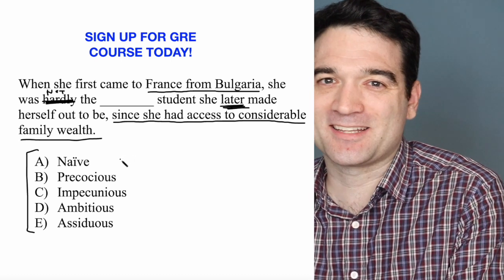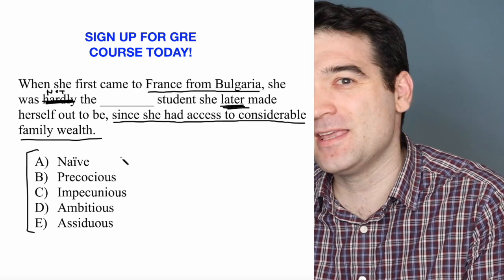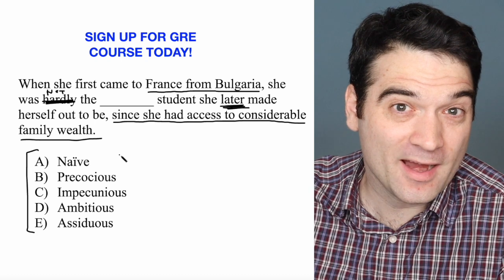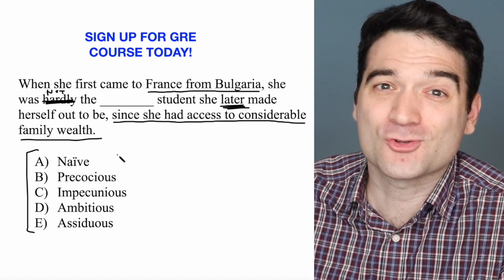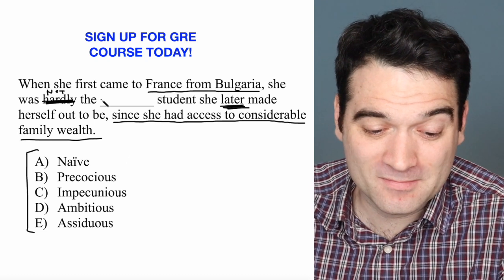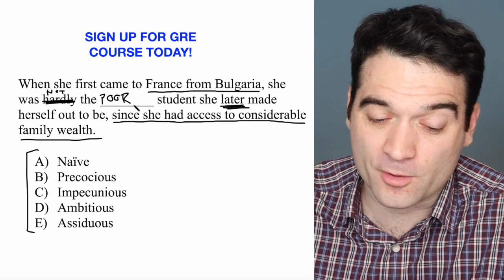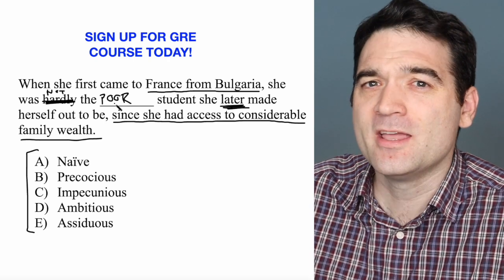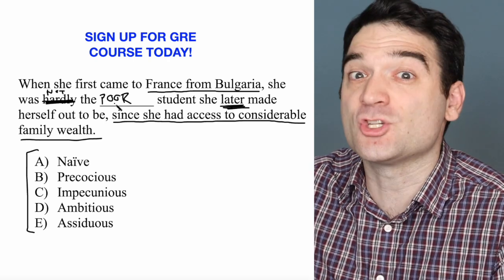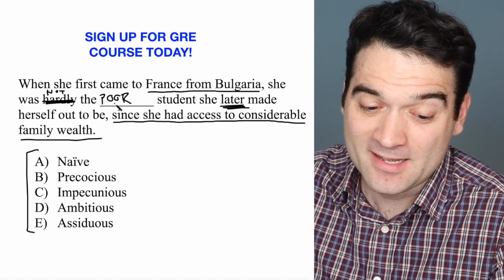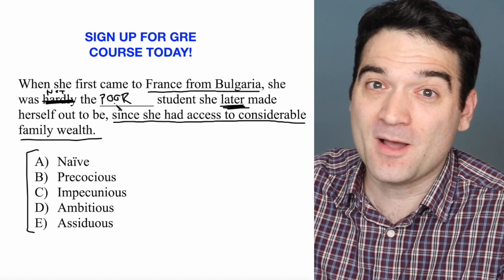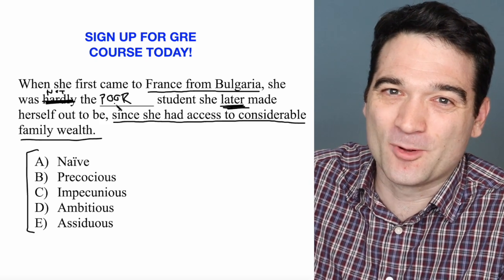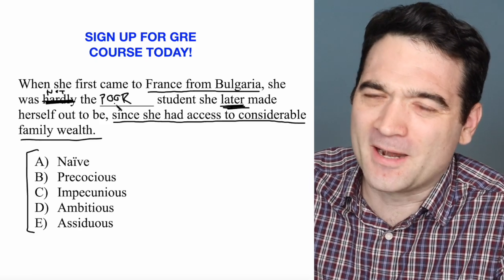So if she had access to considerable family wealth, that means she wasn't a poor student, right? Or maybe someone struggling for money. So plug that in and see how it works for you. Make sure it kind of clicks. When she first came to France from Bulgaria, she wasn't the poor student that she later made herself out to be because she had access to considerable family wealth. It's like maybe she's living in the kind of bohemian section in like a rundown apartment, but she has quite a bit of money in the bank.